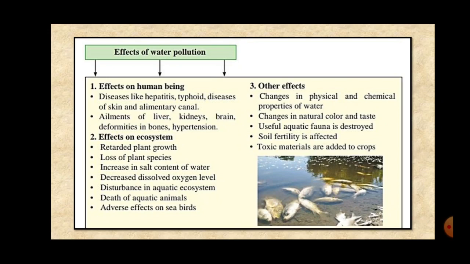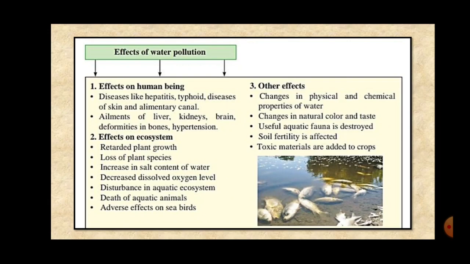Then the death of aquatic animals can take place. You can see the picture on the screen. That is very common. Many a times it is shown on the news also, in the newspapers also, that near the shores, near the beaches, the fishes are found dead. This is all because of the contamination of the water, because of pollution of the water. And of course, the sea birds are also affected when they drink such contaminated water, such polluted water. Definitely, it is going to have an adverse effect on their body.